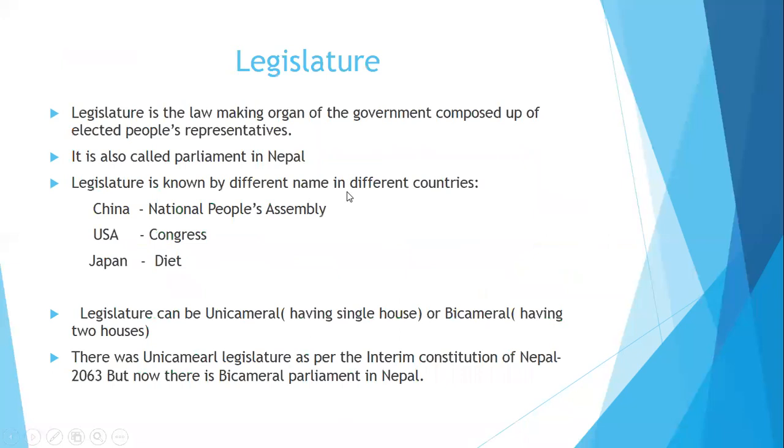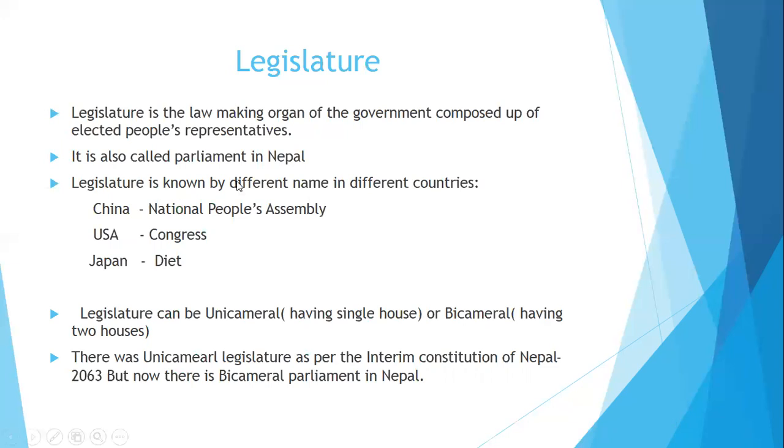Let's see. Legislature is the law-making organ of the government, which is composed of the elected representatives of the people.